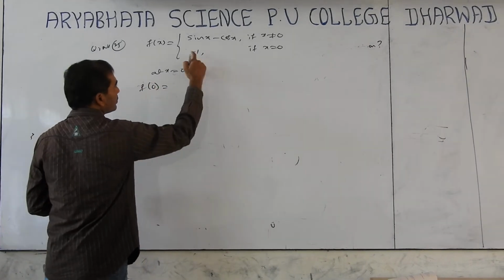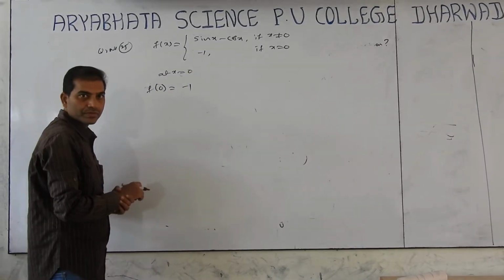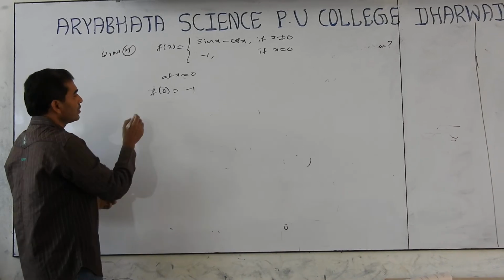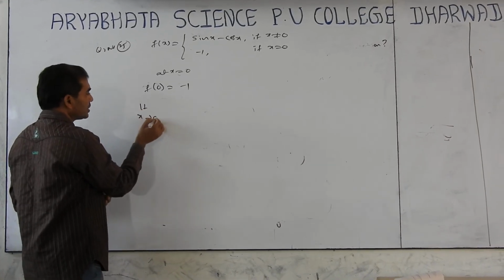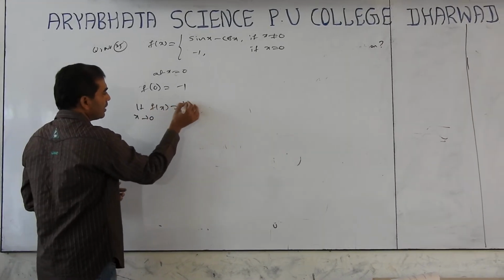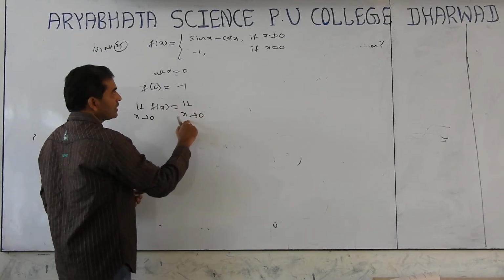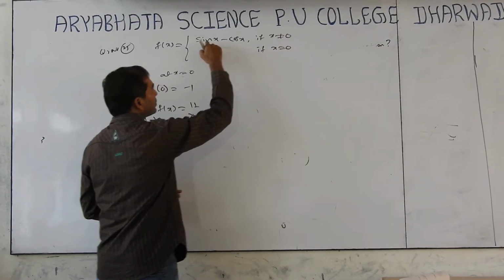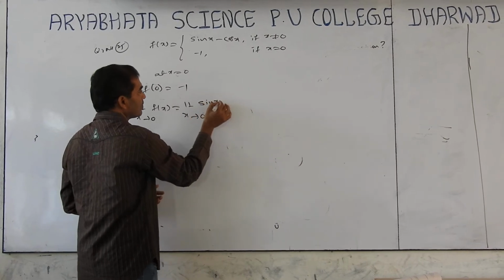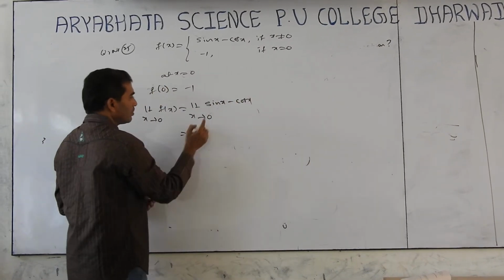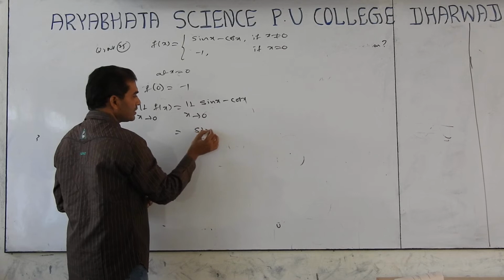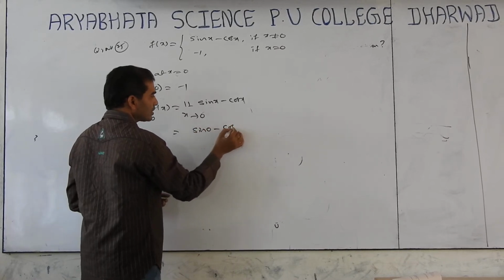F of 0 is minus 1. So the limit as x tends to 0 of f of x: x tends to 0 means x not equal to 0, so it is sin x minus cos x. Put x equal to 0: sin 0 minus cos 0.